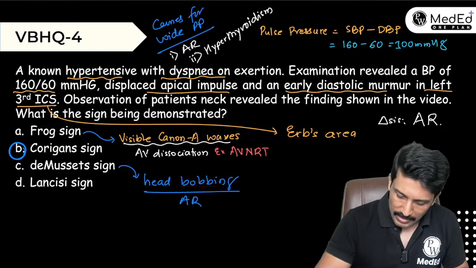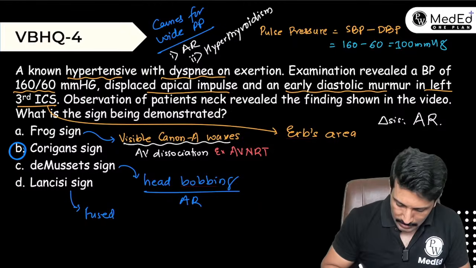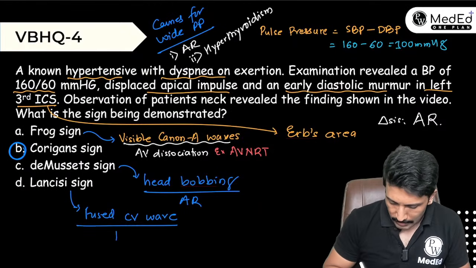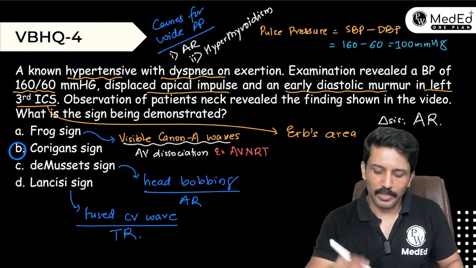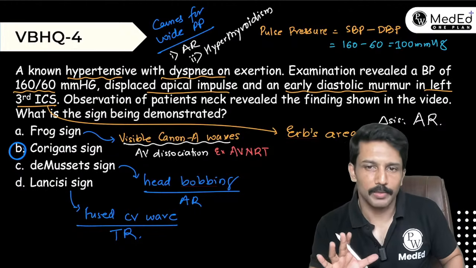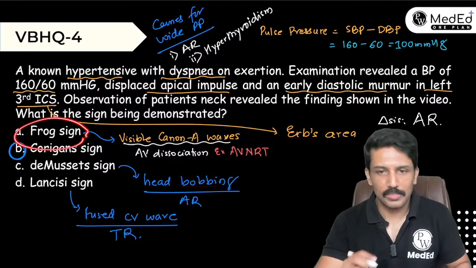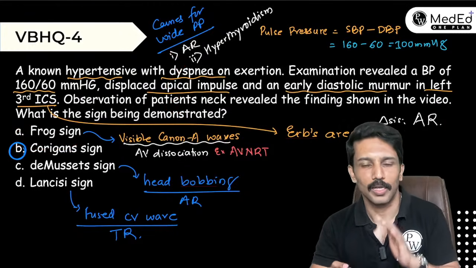Okay. Now what is this Lancisi sign? Lancisi sign refers to fusion of the C wave on the JVP with the V wave that is seen in patients with tricuspid regurgitation. Now similar neck pulsation videos might be coming up, which may actually be a case of Lancisi sign or frog sign. Just go through the context and then decide what should be your answer.